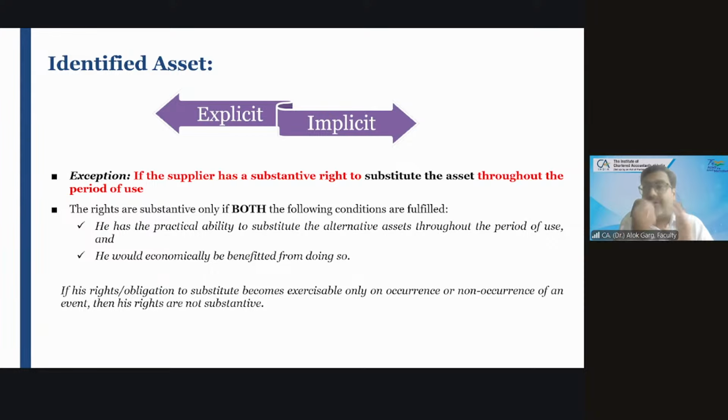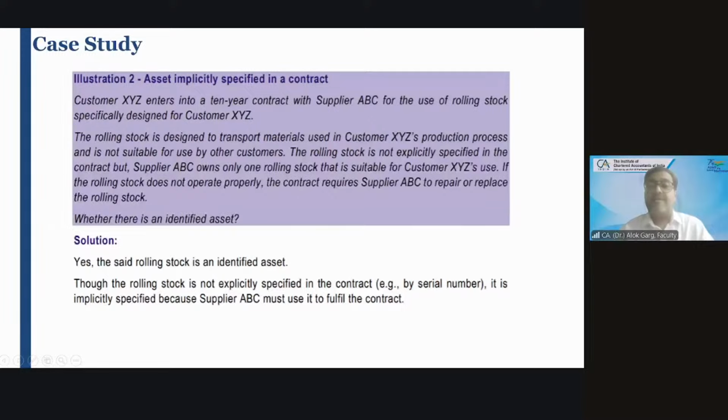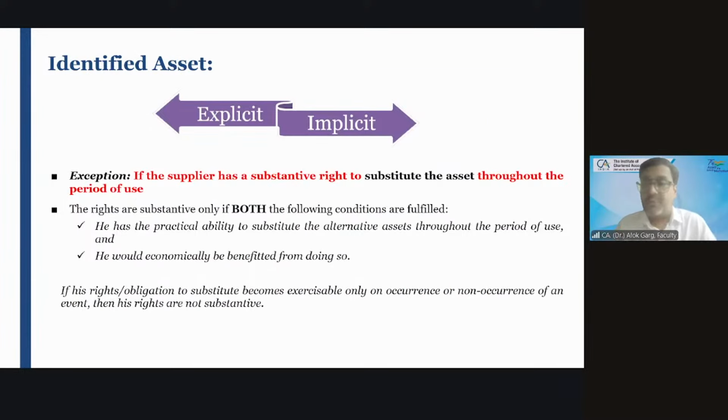So friends, identified asset. For a lease asset to be an identified asset, it has to be explicitly or implicitly mentioned in the contract, right? The asset will not be considered an identified asset if the lessor has a substantive right to substitute the asset. Sir, what does this mean? If the lessor has a substantive right to substitute the asset, what does this mean?